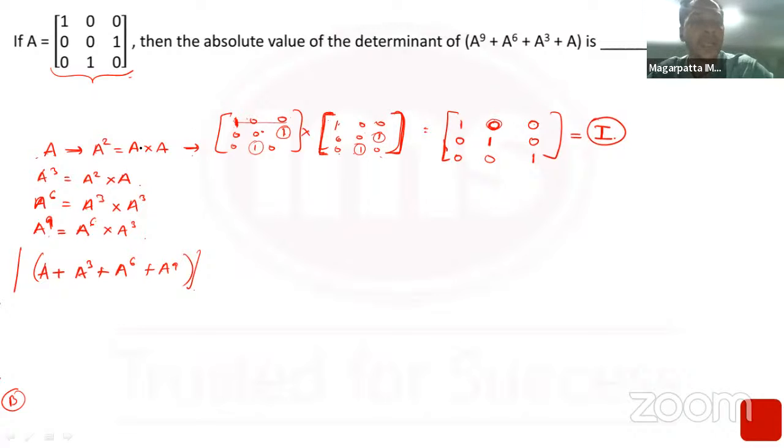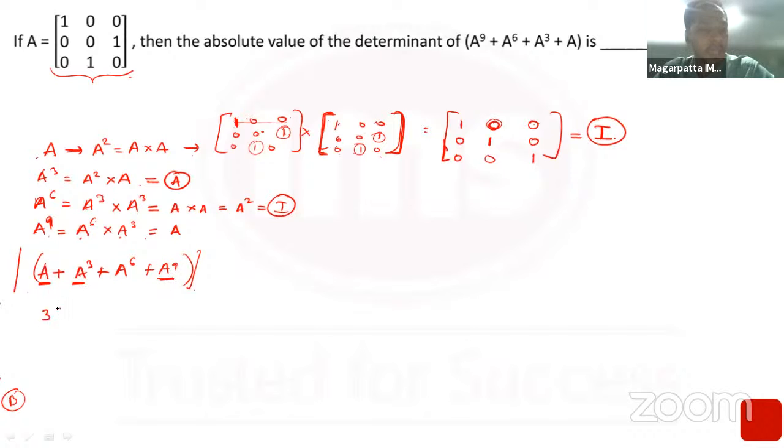So if A square is an identity matrix, A square into A will be A only, and A cube into A cube is the same as A square into A square, which is an identity matrix. And A to the power 9 would be A to the power 6, which is an identity matrix, into the A matrix, which is the A matrix. So ultimately the question has reduced to A plus A cube, which is also A, plus A to the power 9, which is also A.